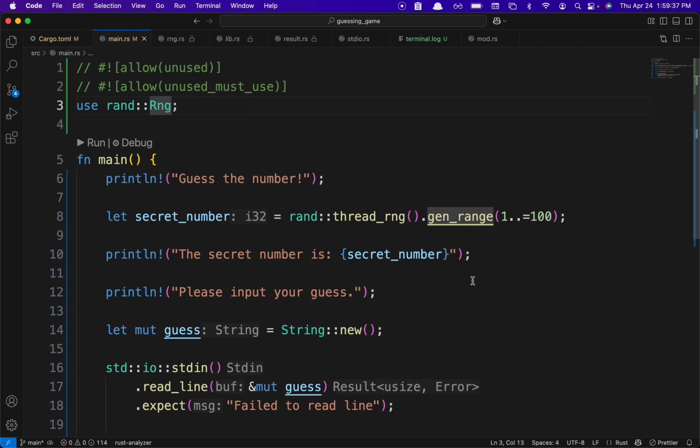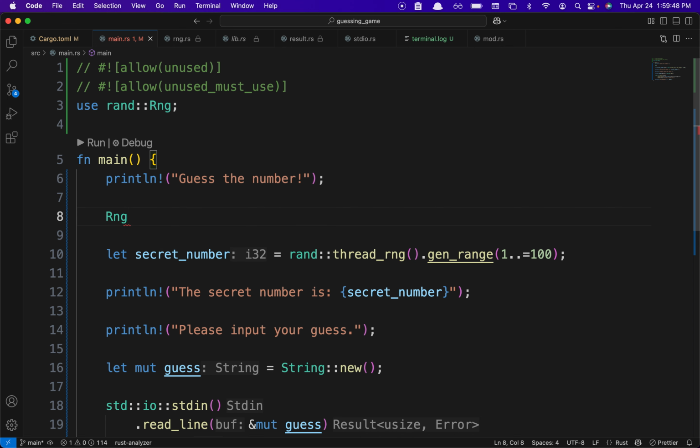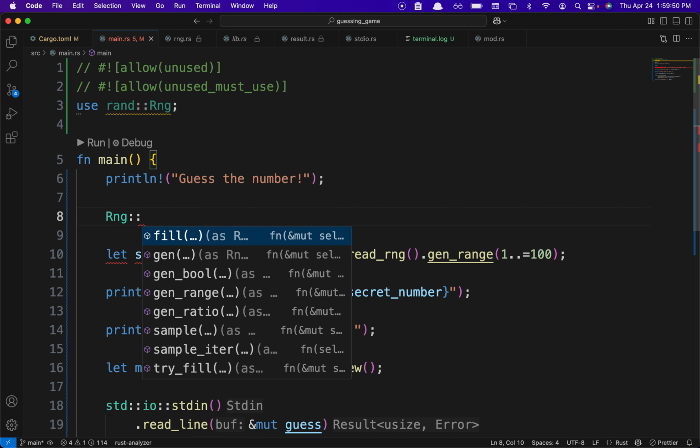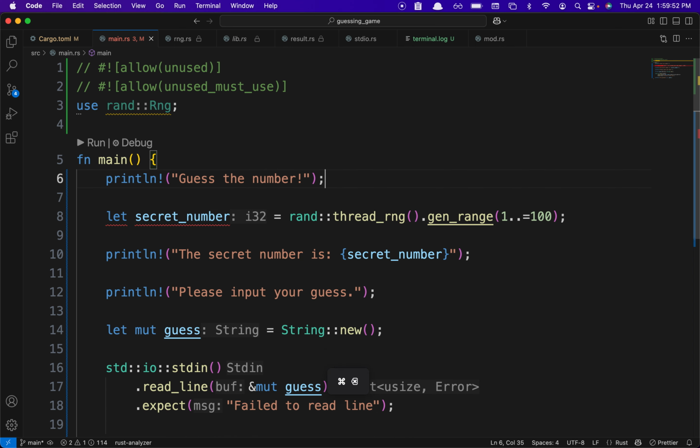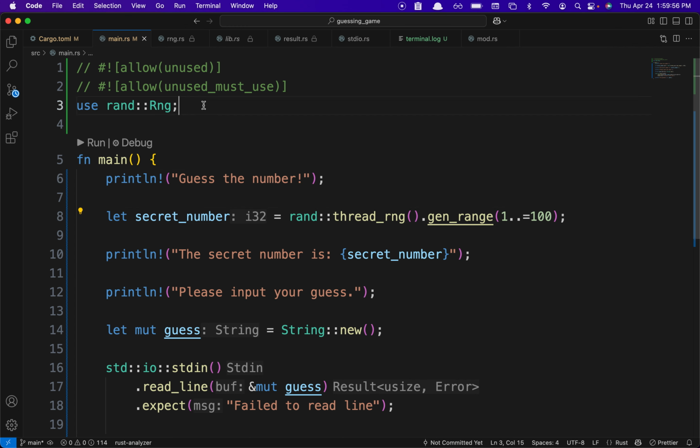Thread RNG also. So you can actually see rand thread RNG being used. I wonder if we just say rand, will it still work?